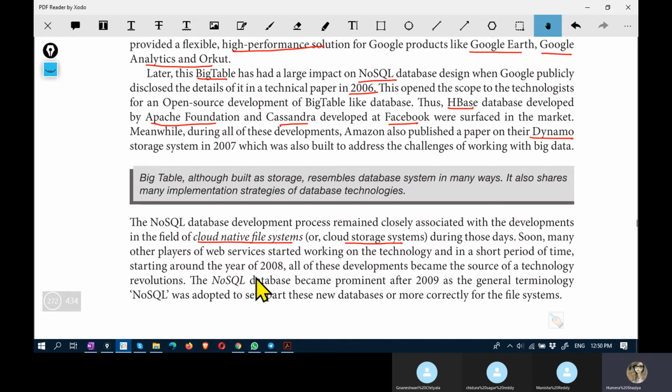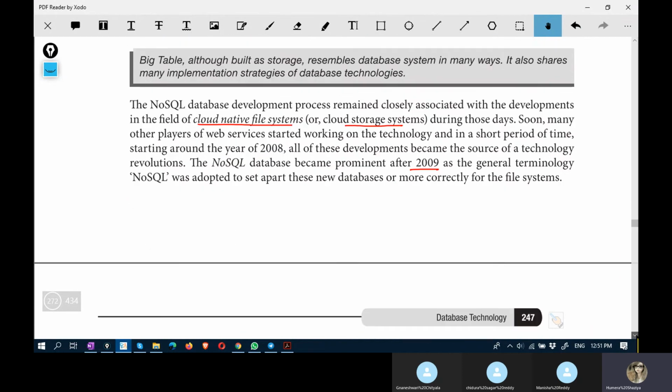And in a short period of time, this development escalated and scaled up, and then NoSQL became prominent after 2009 as a general terminology, NoSQL. And this was actually representing a new database which is not relational in nature.